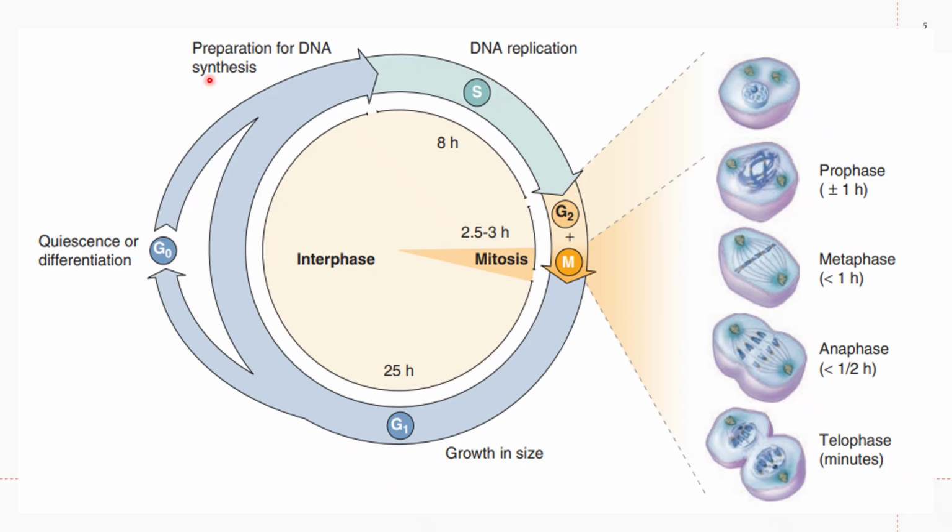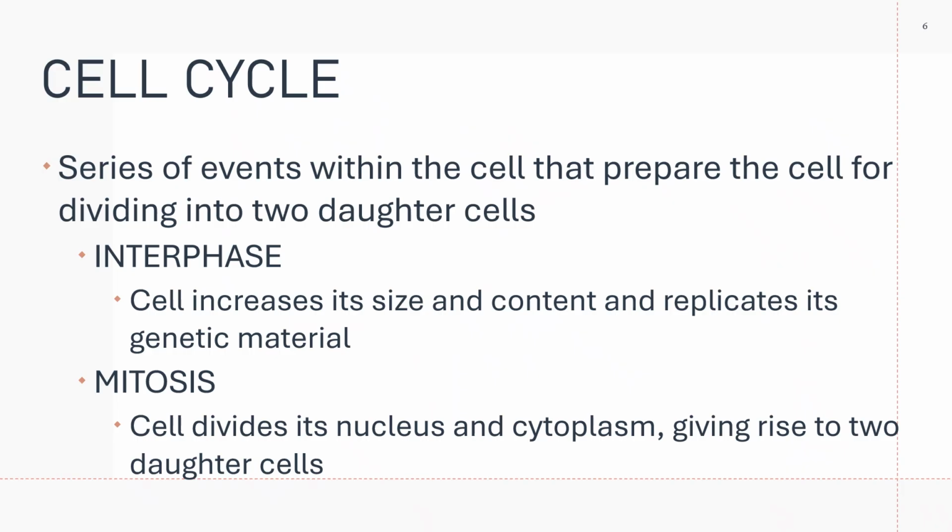Again, G1 prepares the cell for DNA replication, DNA synthesis, and then G2, and finally M phase. Your cell cycle, as we said, is a series of events within the cell that prepares the cell for dividing into two daughter cells. You have two major phases: interphase and mitosis.